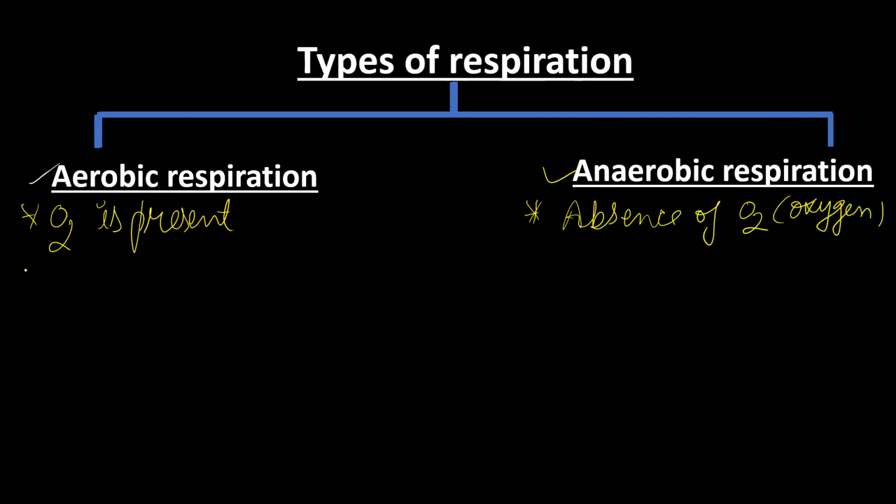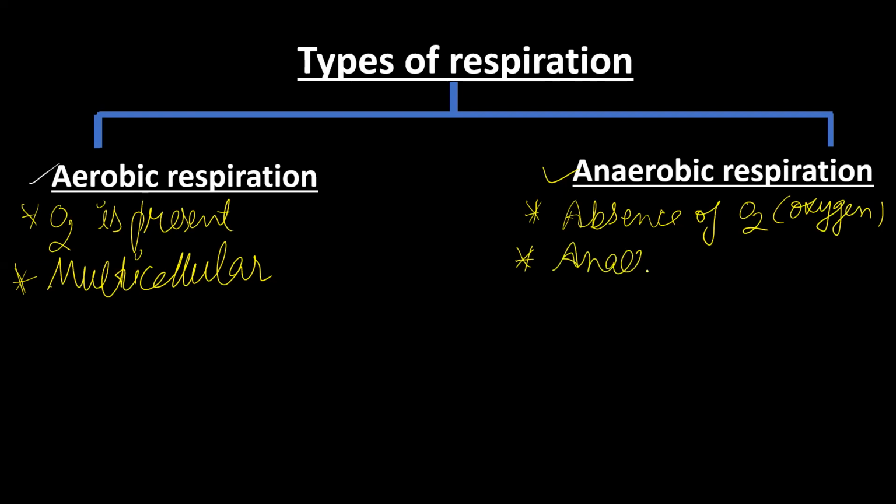Aerobic respiration is the general respiration seen in all living organisms. But anaerobic respiration takes place in limited organisms, in a few anaerobic bacteria or basically in yeast.